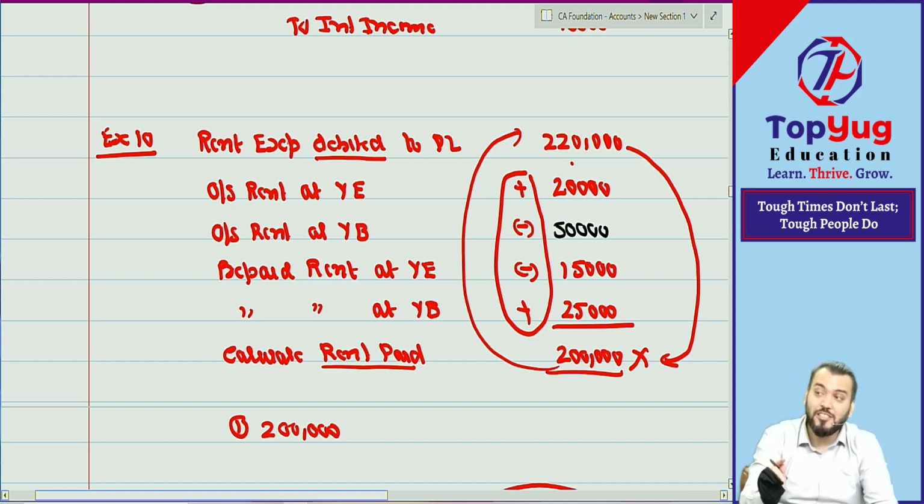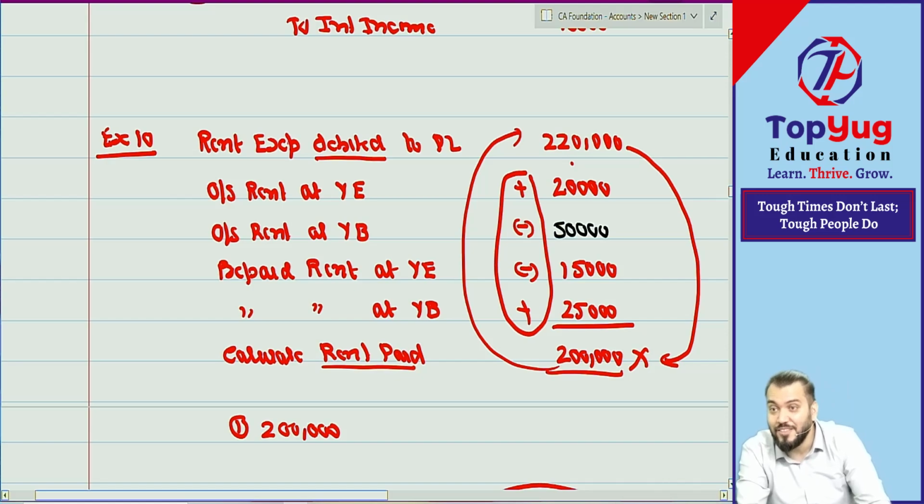Understood? What is transferred to P&L, income received or income earned? Income earned, whether received or receivable. This is which concept? Accrual concept. All outstanding accounts, outstanding expense account, prepaid account, whatever accounts we have understood, are because of the accrual concept.